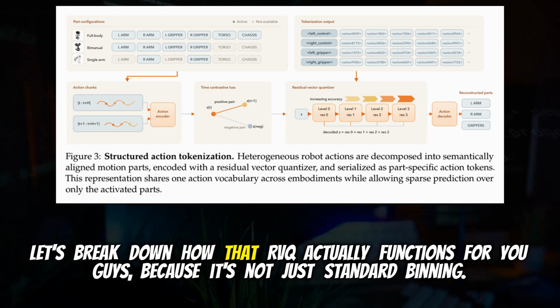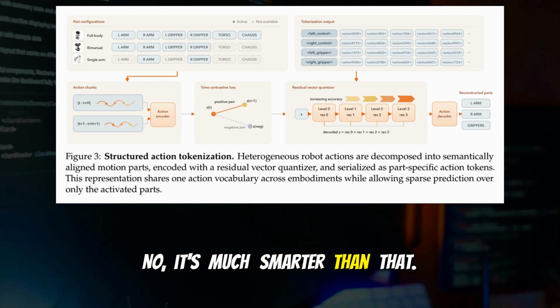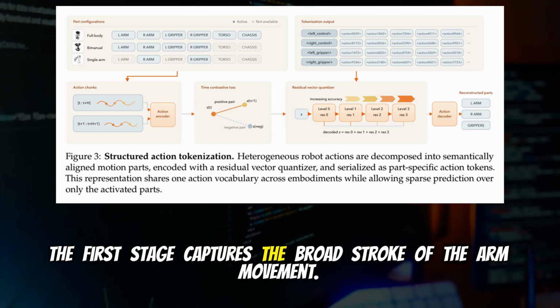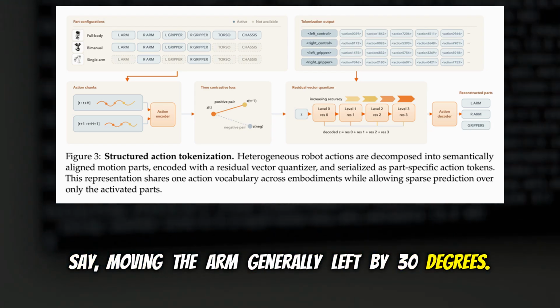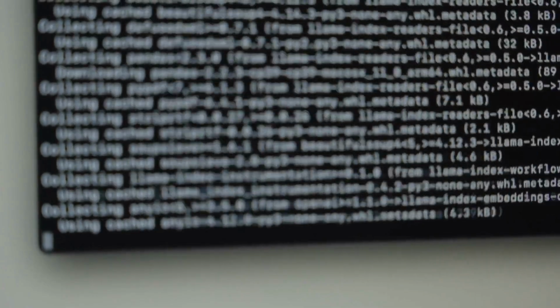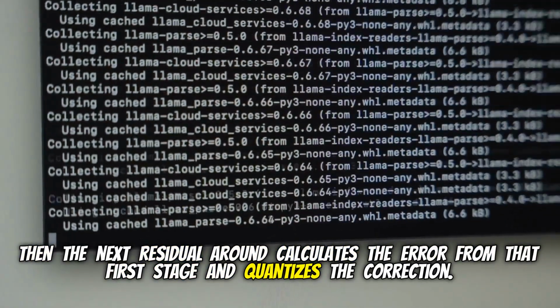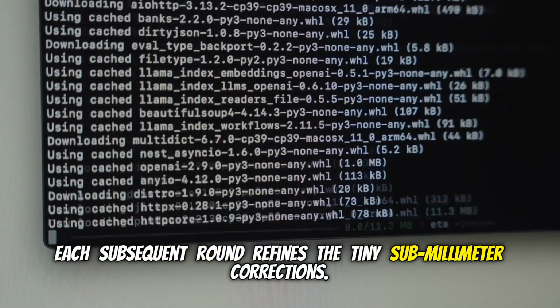Okay. Then they processed these chunks using a residual vector quantizer, or RVQ. Let's break down how that RVQ actually functions for you guys, because it's not just standard binning. No, it's much smarter than that. Think of RVQ as a multi-stage filter. The first stage captures the broad stroke of the arm movement. Say, moving the arm generally left by 30 degrees. Right, the big movement. Exactly. Then the next residual round calculates the error from that first stage and quantizes the correction. Each subsequent round refines the tiny sub-millimeter corrections.